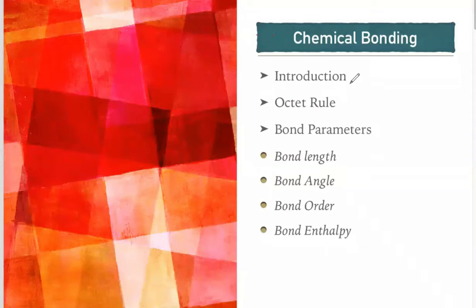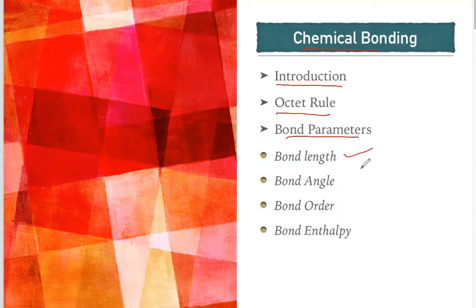Hello everyone. In today's video lecture we are going to discuss chemical bonding. First we will discuss the introduction to chemical bonding, then the octet rule concept, then the bond parameters. The parameters are bond length, bond angle, bond order and bond enthalpy. So let's start.